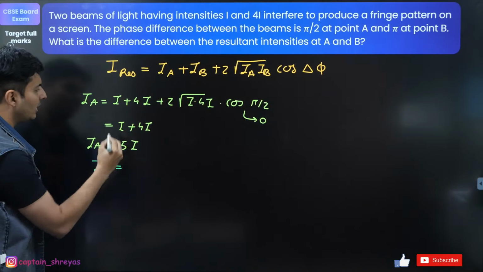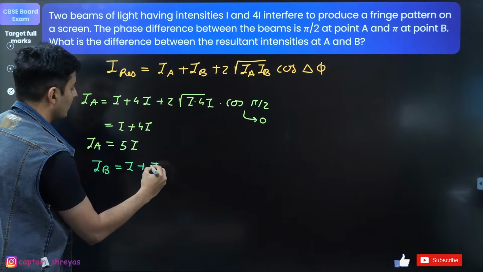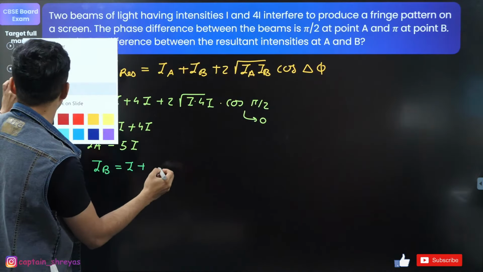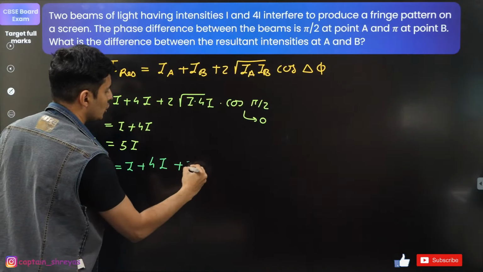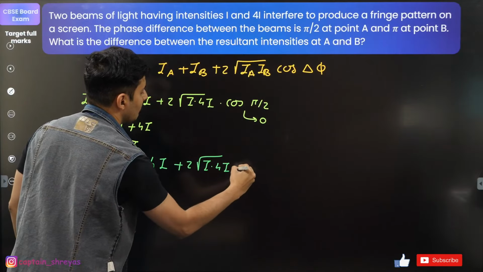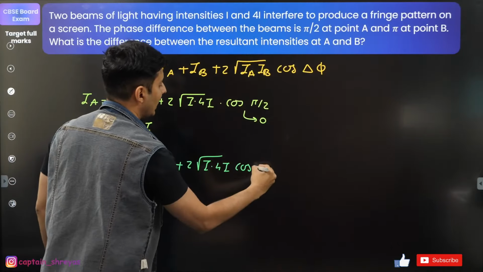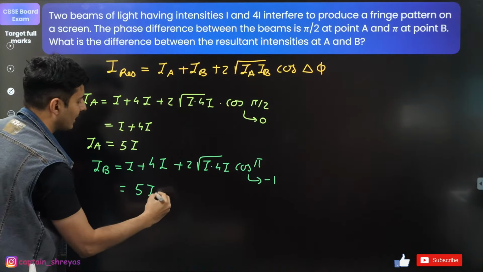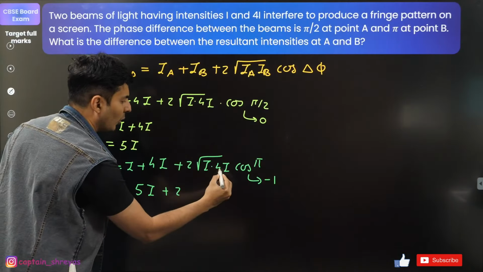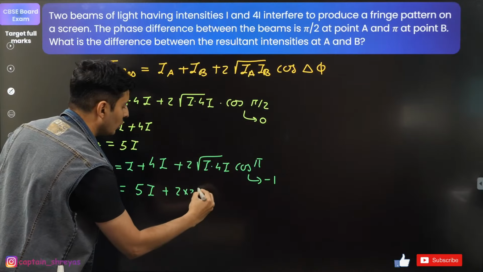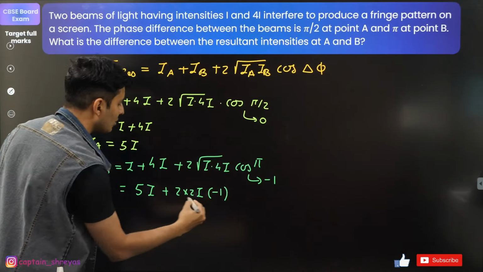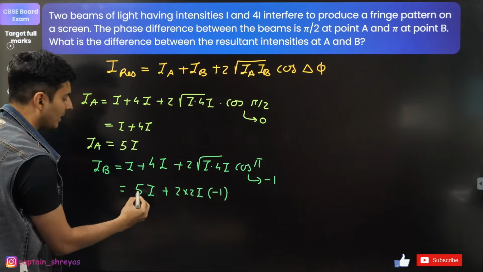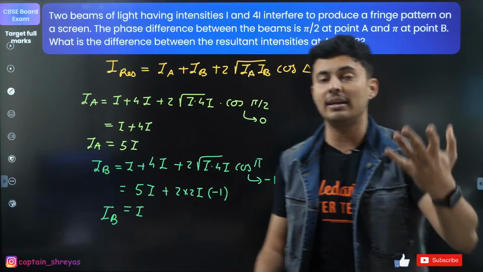Similarly, the intensity at point B: I plus 4I plus 2 root of I into 4I, but this time the phase difference is pi radians. Cos of 180 is minus 1. So I plus 4I will become 5I, plus 2 into root of 4, which is 2, so 2 into 2I, and this is minus 1. So this will become minus 4I, and this is plus 5I. So it will just become I. So that is the intensity at point B. Now the question is not that. The question is what is the difference between their intensities.